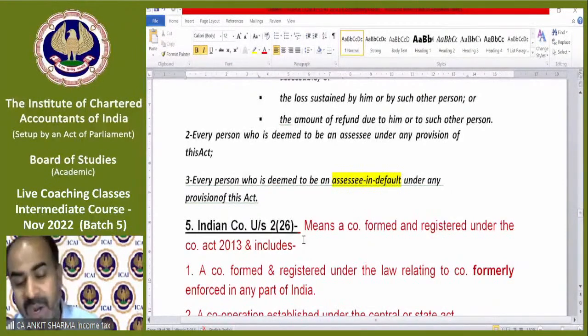So if the department wants to include you in the definition, they will open your case. If you accept the case opening, you will fall in category 1. If you do not comply, if you do not respond, you will fall in category number 3.